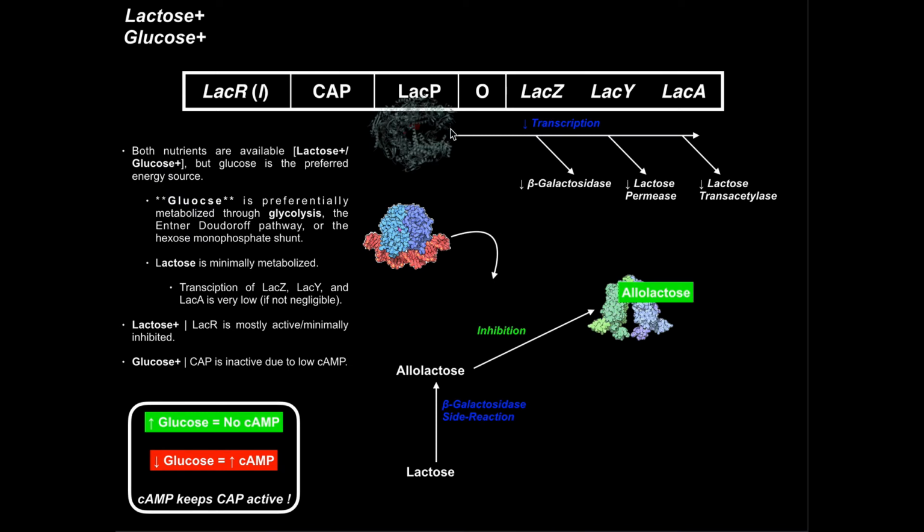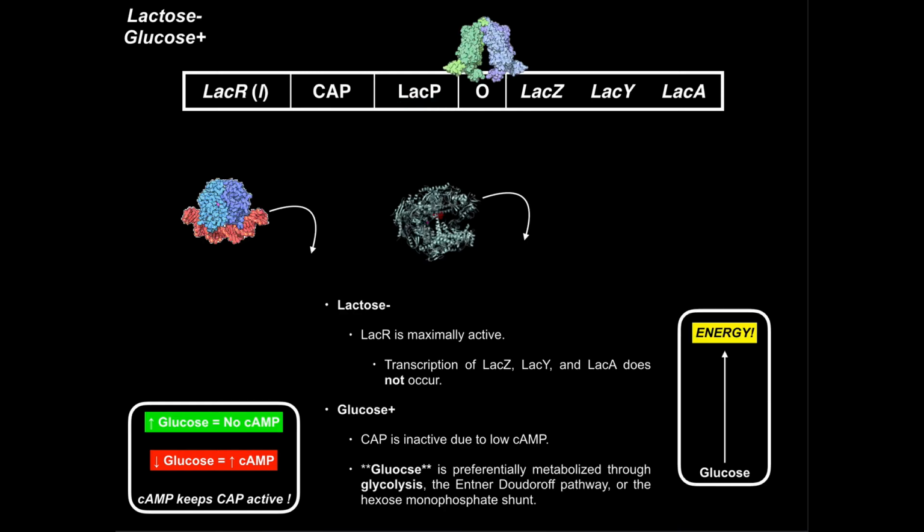If you looked over here in the previous example where we had both nutrients, we had inhibition of the lac repressor. So actually neither of these were bound. And so there was just a little bit of transcription of these three genes. In this case, the lac repressor is actually activated. And so in conjunction with the fact that the cap binding protein is inhibited, you get absolutely no binding of RNA polymerase, none. And so none of these three genes will get expressed, and so you'll have none of these three proteins, which is okay, because even though we have no lactose, we've got plenty of glucose, which will then be converted to energy through various pathways.